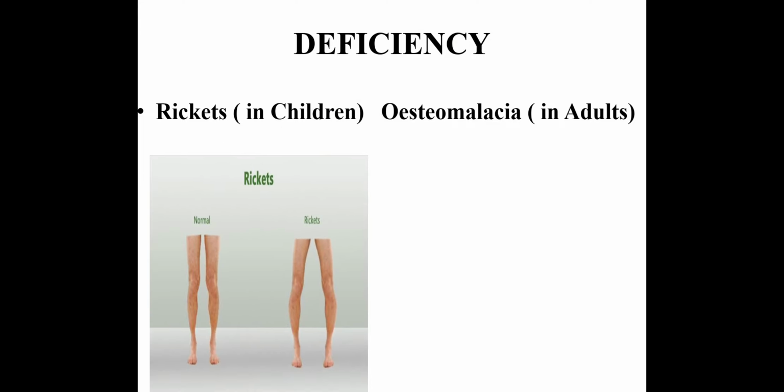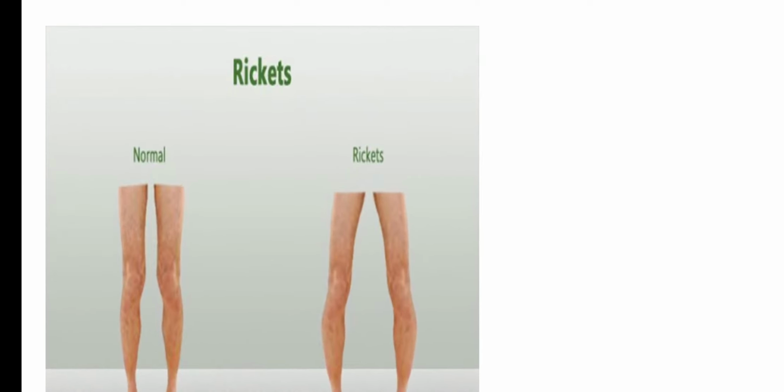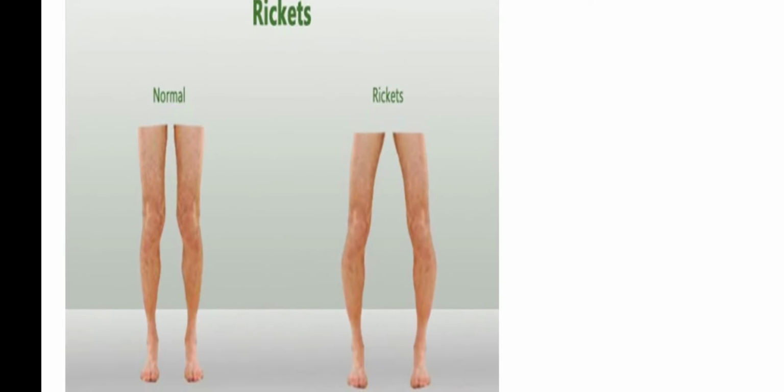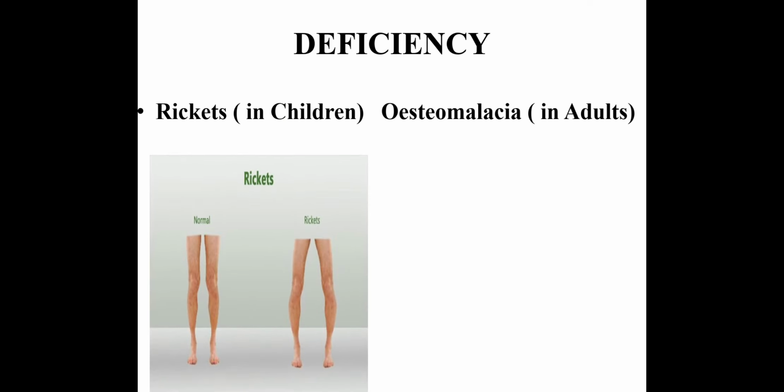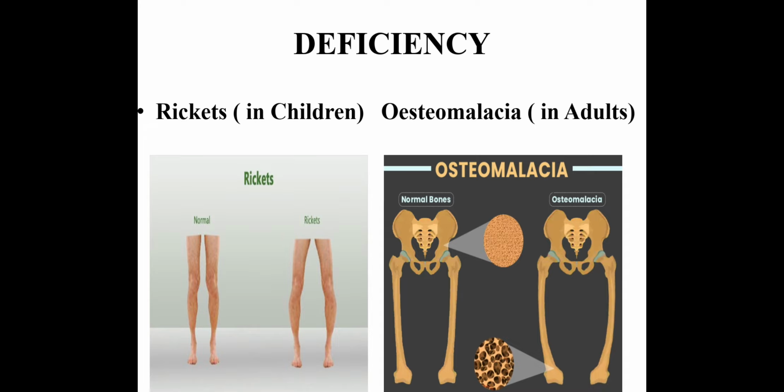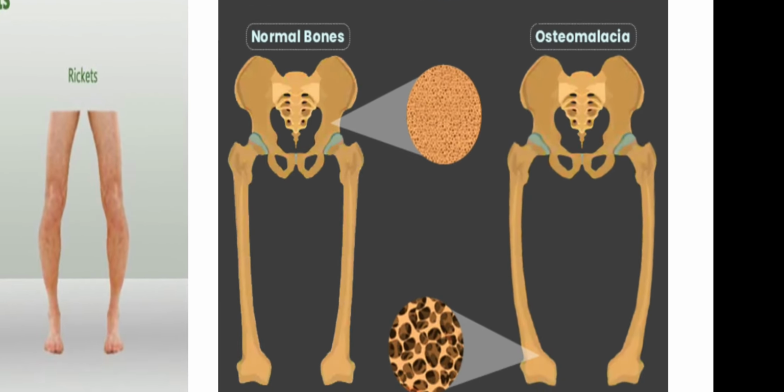In rickets, as you can see in the picture, compared to the normal legs, which are straight, in rickets the legs are curved and apart from each other. In the same way, in osteomalacia, the bones get separated from each other and become porous in composition.